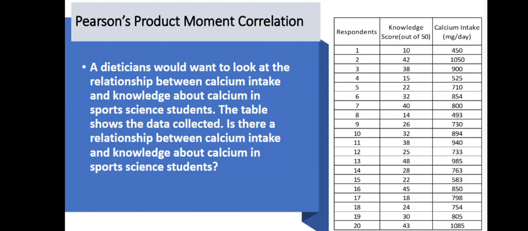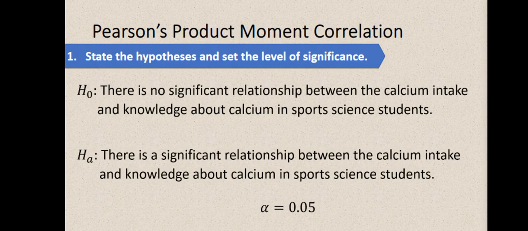So, let's say we have here an example, no? Ayan. Using Pearson's product moment correlation, kailangan natin ma-determine if there is a relationship between calcium intake and knowledge about calcium in sports science students. So, meron tayong table dito para sa ating data, and there are a total of 20 respondents. So, we have here a column for knowledge score, so that is out of 50, and also a column for the calcium intake. Okay, so how can we solve for this one?